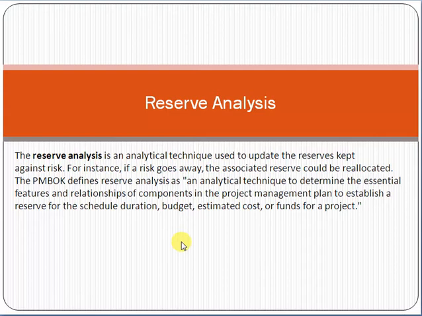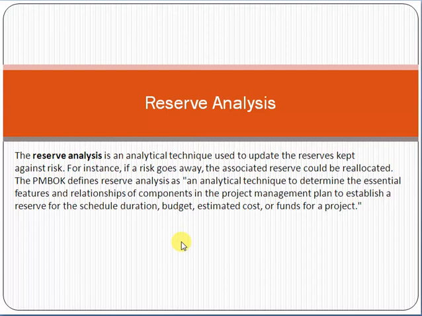Friend, this was just a PMBOK definition. Whenever we are implementing projects, keeping in mind the risk, we have to keep some reserve in our hand.